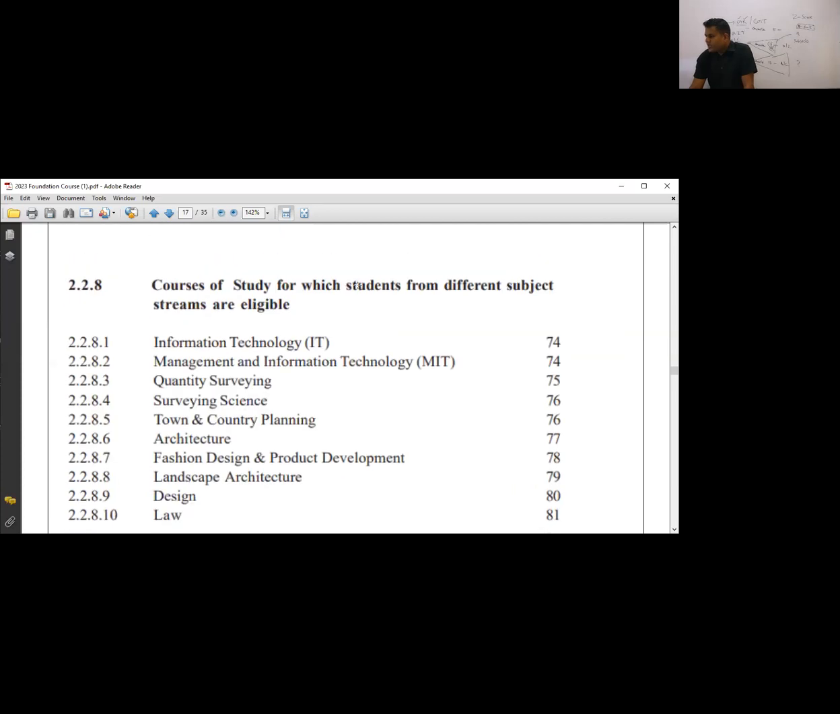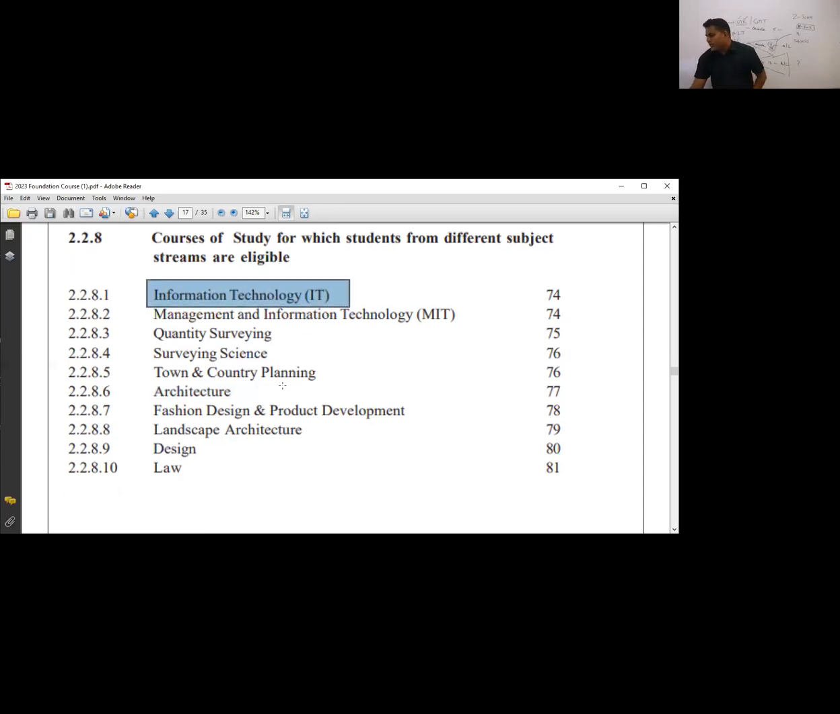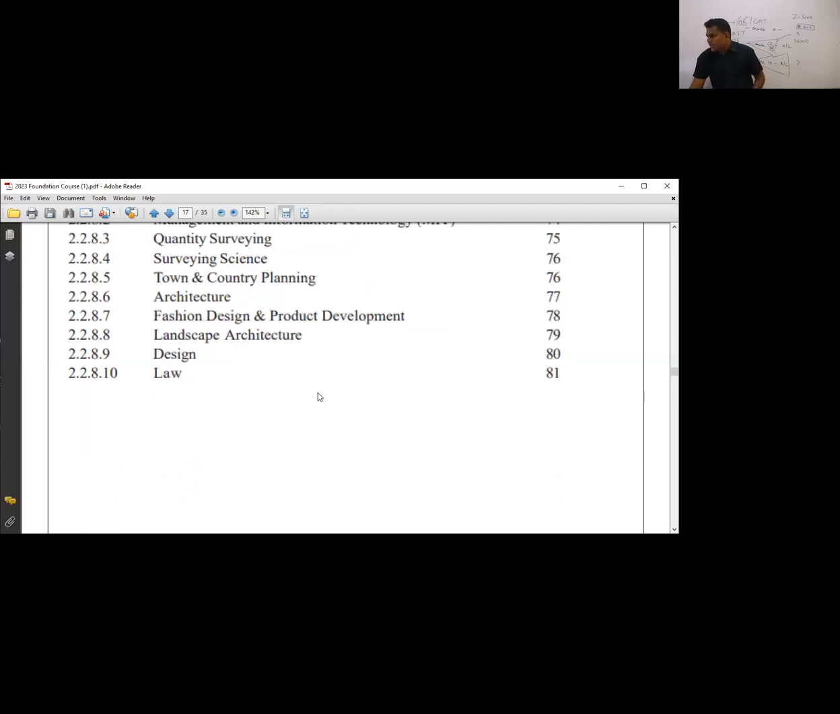Courses for students with different subject streams are available. If you are doing different subjects, by doing A-level science you can admit to law entrance. It's a competitive one, but you can do it. QS, quantity survey. Then architecture, a very important section. Designing. If you want to be a proctor, a planning engineer can be here. IT, that's also very important. GIT and IT, MIT. I think you can search these ones.